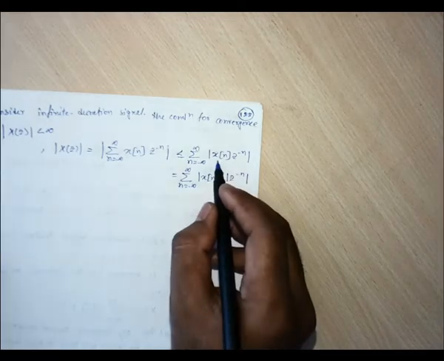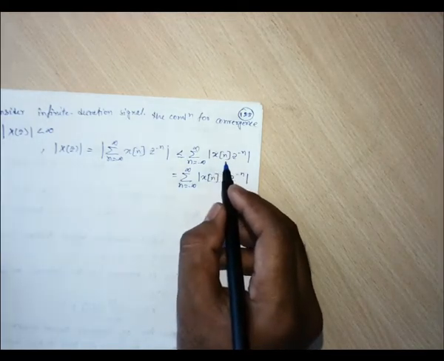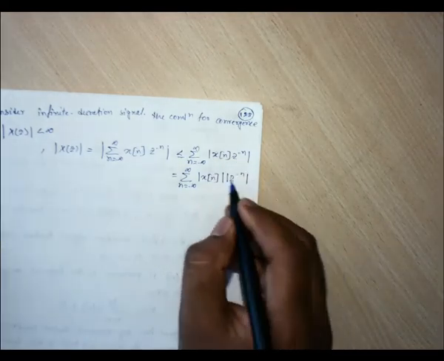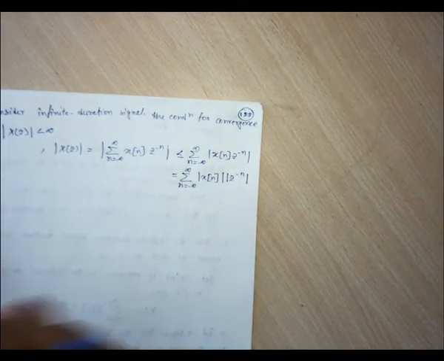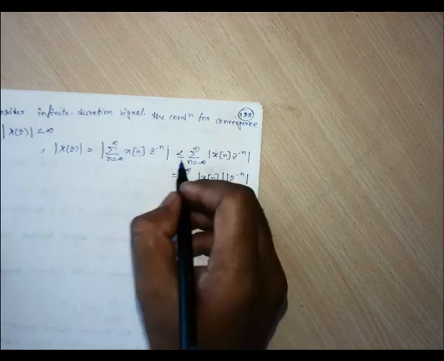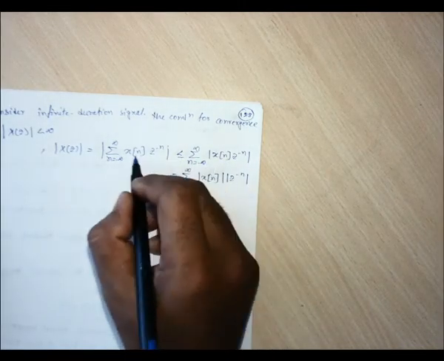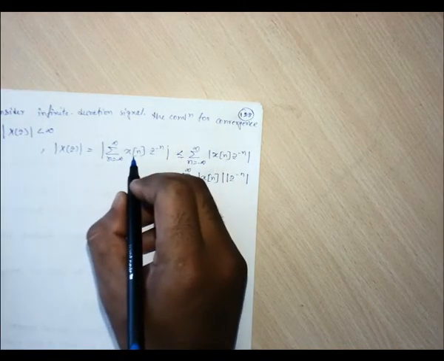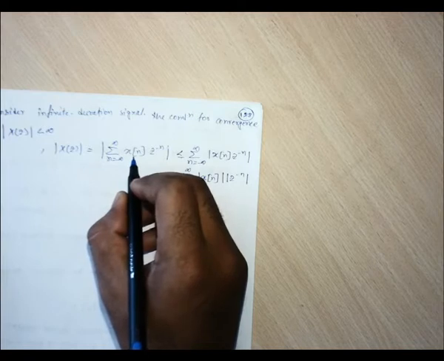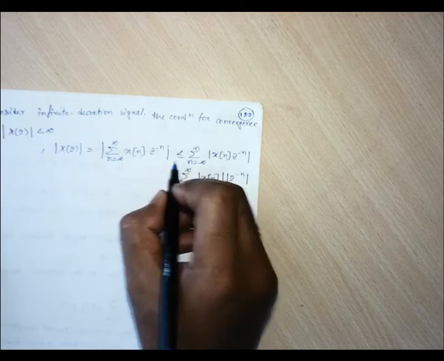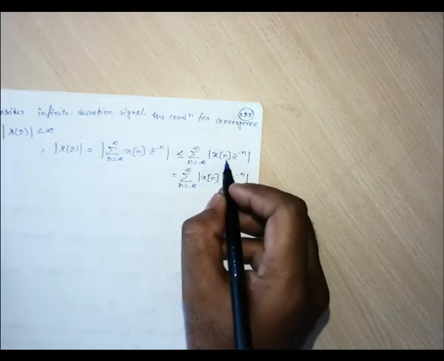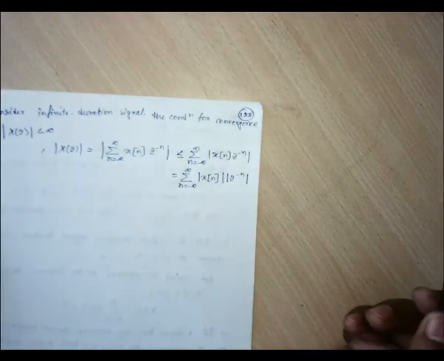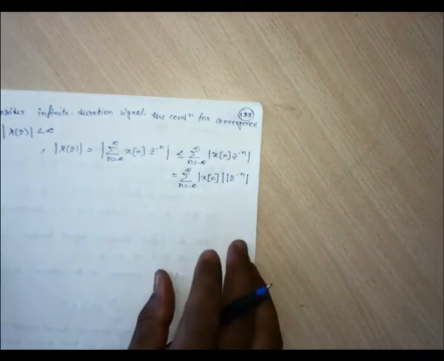Taking the magnitude of two terms in product form equals the product of the individual magnitudes. Similarly, the magnitude of a summation of complex numbers may be less than or equal to the summation of the magnitudes of those complex numbers.